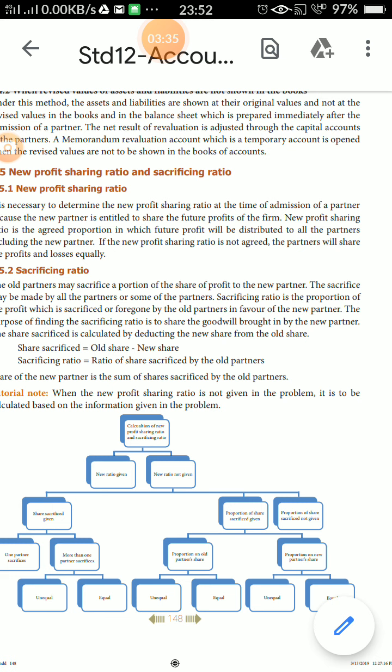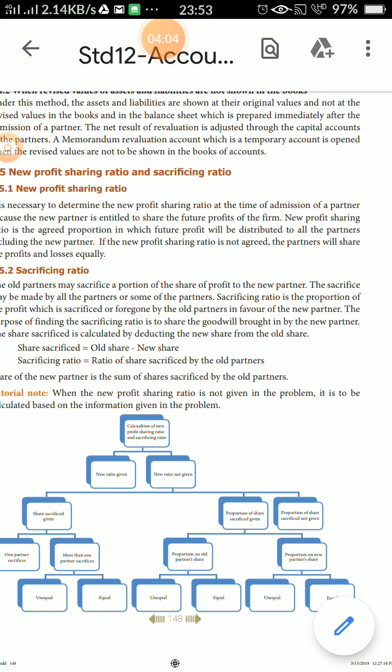Sacrificing ratio is the proportion of the profit which is sacrificed or foregone by old partners in favor of the new partner. The purpose of finding the sacrificing ratio is to share the goodwill brought by the new partner. Goodwill means good name. Goodwill is an asset.